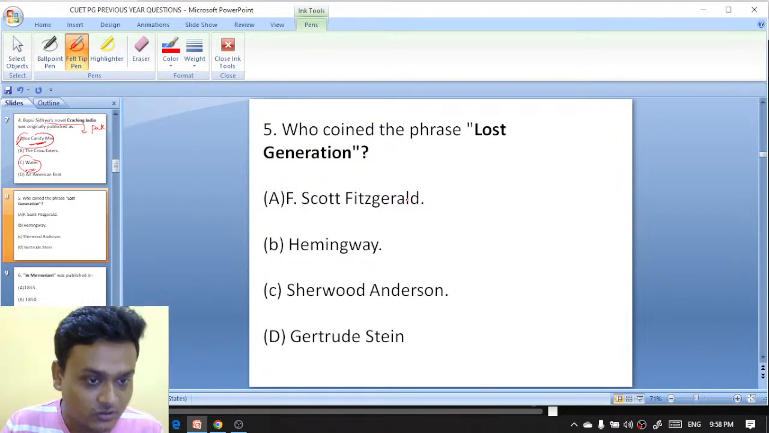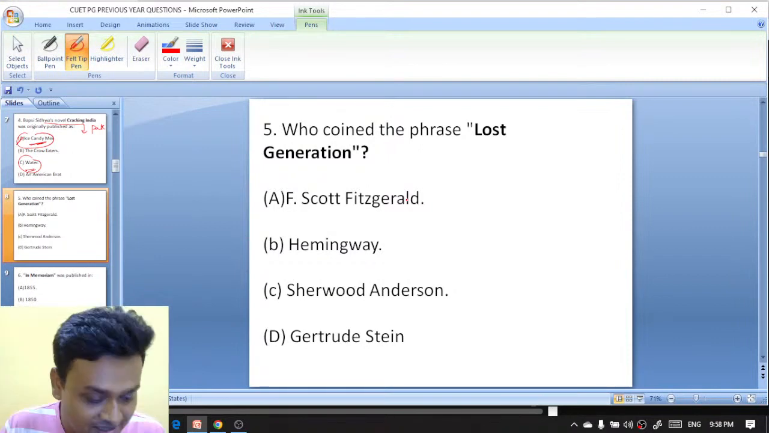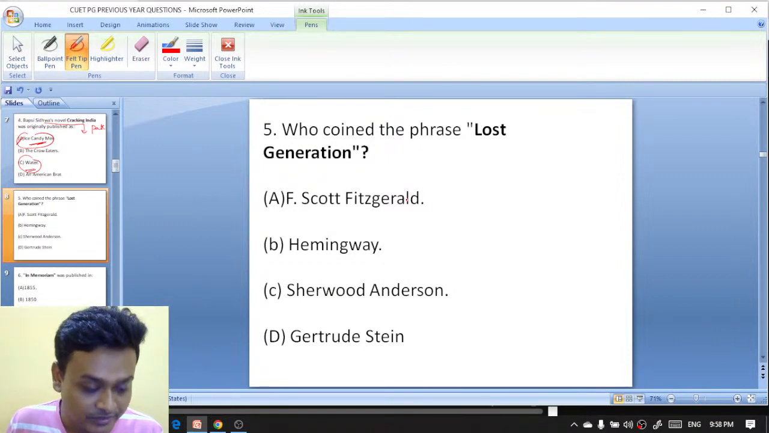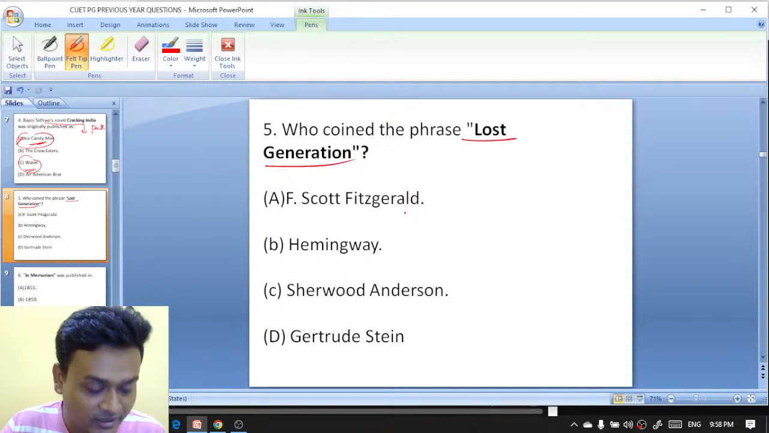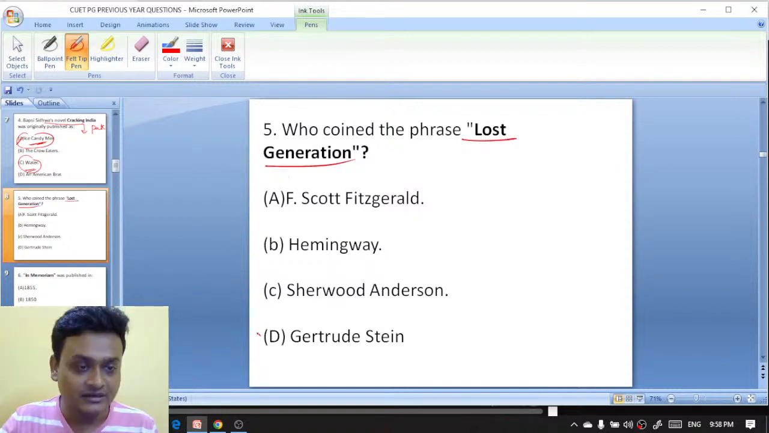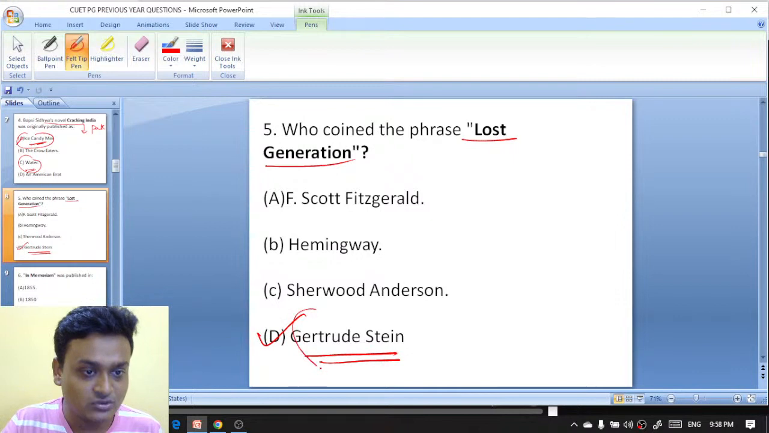Priyangshu, you are absolutely right. Deeptava, you are absolutely right. It is Gertrude Stein. F. Scott Fitzgerald, Hemingway, Sherwood Anderson. It is Gertrude Stein who coined the phrase lost generation. You are also absolutely right. D is the right answer here. Gertrude Stein has coined the phrase lost generation.